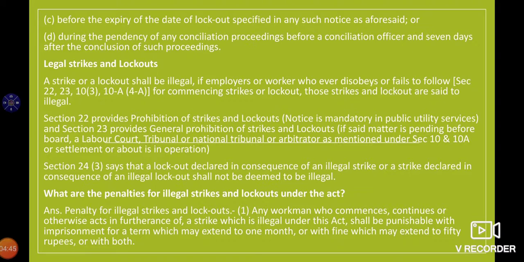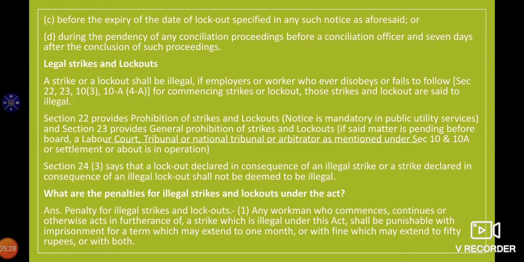Let's see what Section 22 says. Section 22 provides prohibition of strike and lockout. Here notice is mandatory in public utility service. As we have discussed, notice, 14 days, 6 weeks, must be given within that mandatory period. Section 23 provides general prohibition of strikes and lockouts, if the matter is pending before a board, labor court, tribunal, national tribunal or arbitrator as mentioned in Section 10, 10A, or a settlement or award is in operation.